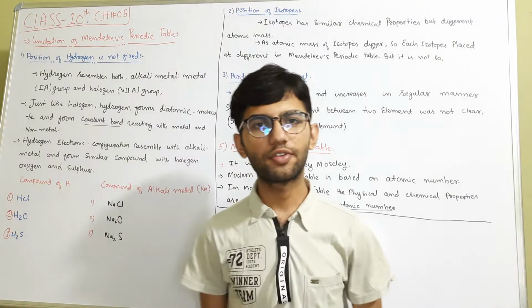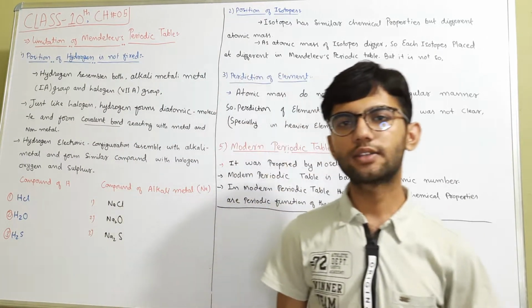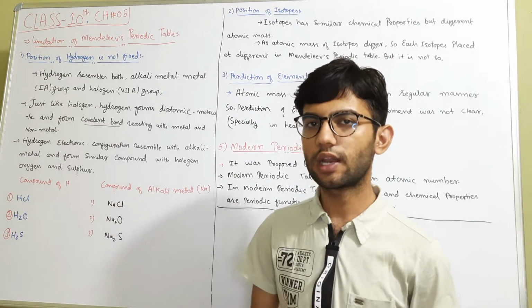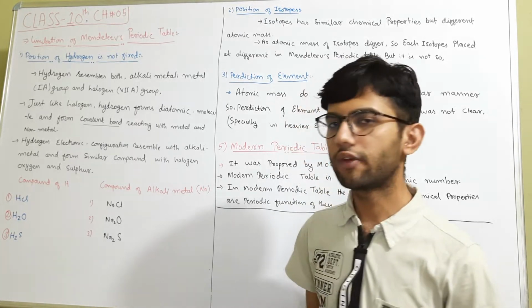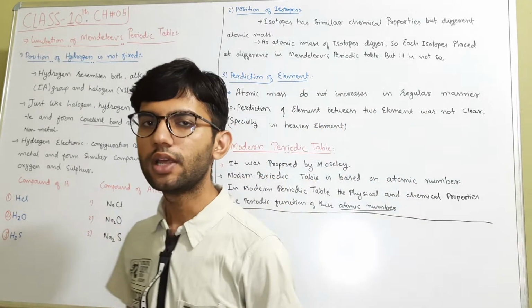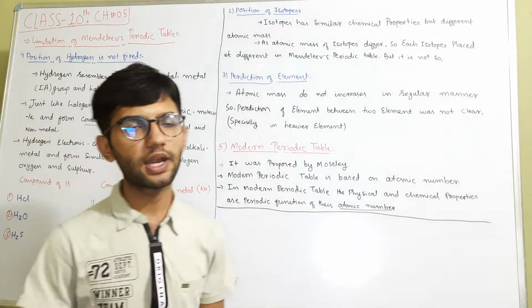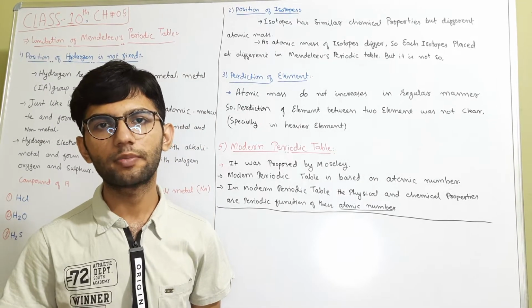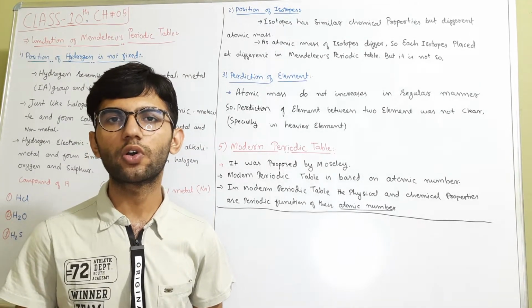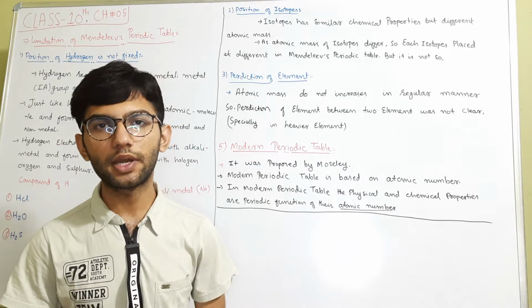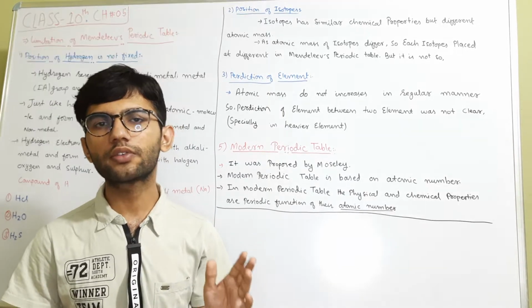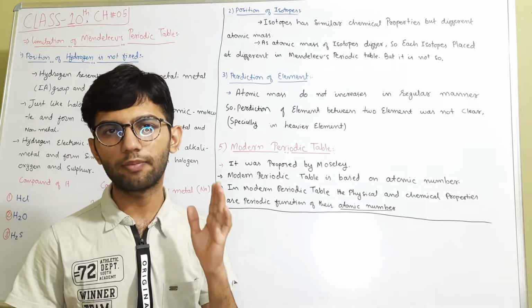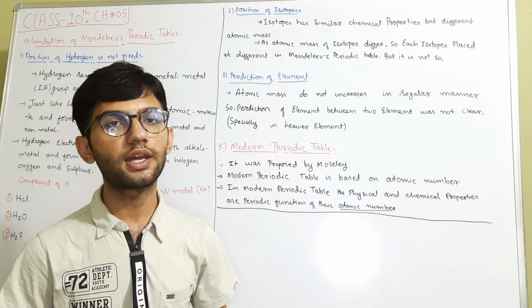Hello, hi everyone. As you all know, in part 3 we have studied the periodic classification in chapter 5 of class 10, where we left off on the Mendeleev periodic table and its good points. The main point of the Mendeleev periodic table was that he predicted elements before their discovery. It was considered the best point of Mendeleev's table.